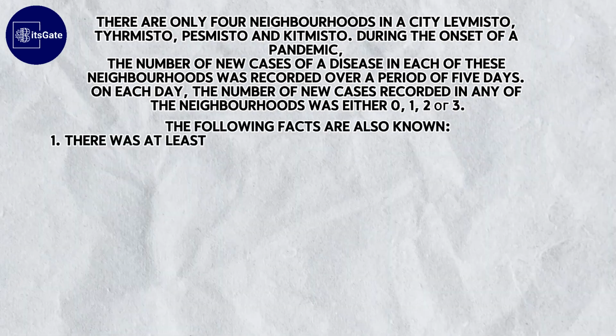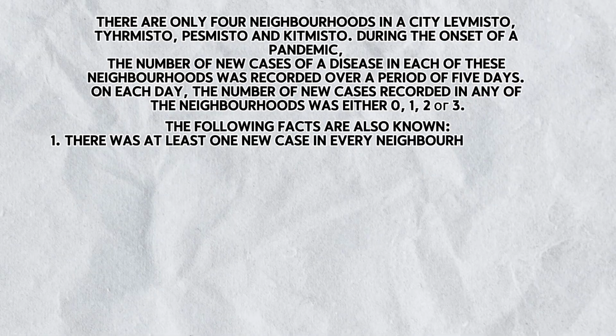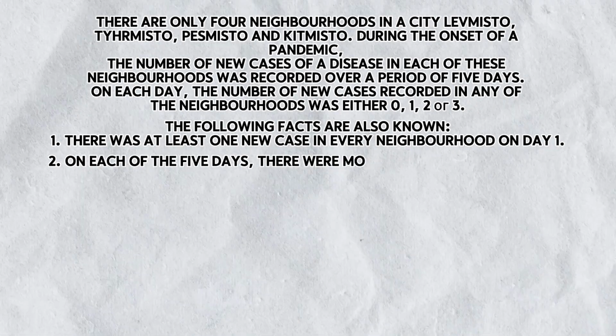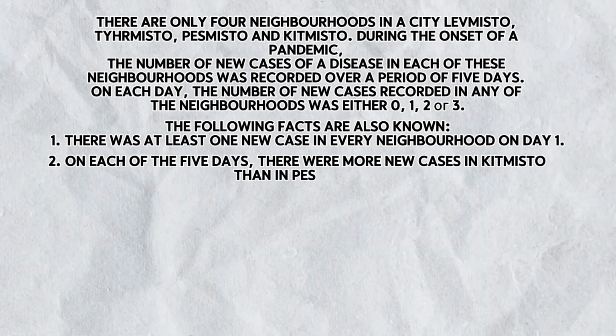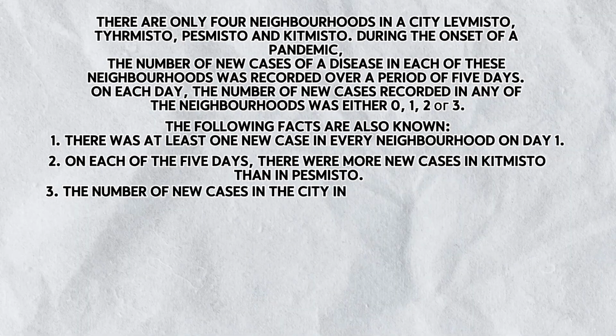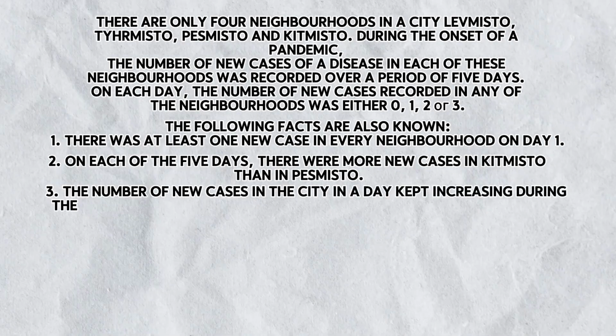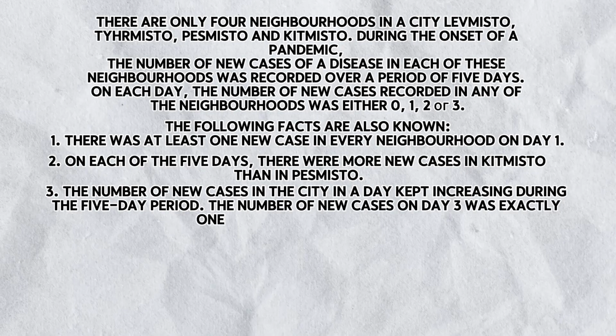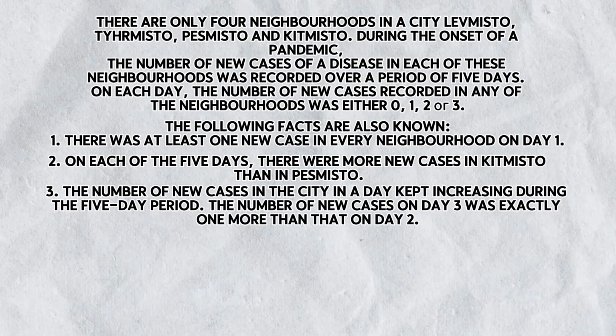There was at least 1 new case in every neighbourhood on day 1. On each of the 5 days, there were more new cases in Kitmisto than in Pesmisto. The number of new cases in the city in a day kept increasing during the 5-day period. The number of new cases on day 3 was exactly 1 more than that on day 2.